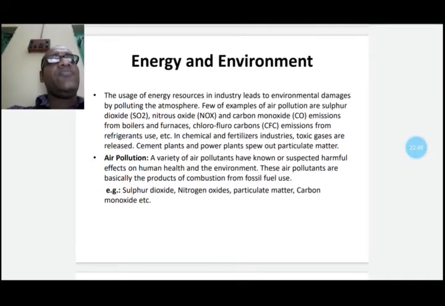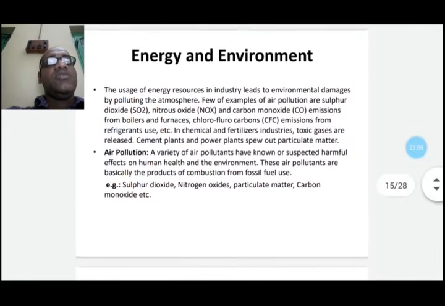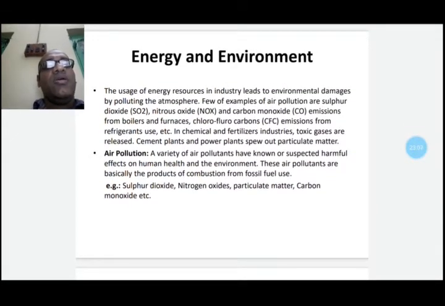A few examples of air pollutants are sulfur dioxide, nitrous oxide, and carbon monoxide emissions, which come from power plants and furnaces.